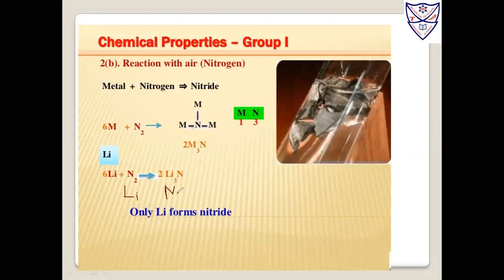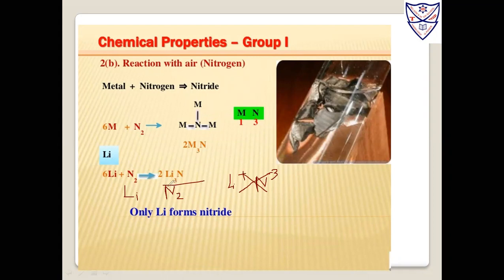As it is diatomic, we always need to write N2. So Li is Li plus and nitrogen is N minus 3. So 3 will come here and 1 will go here. So Li3N.